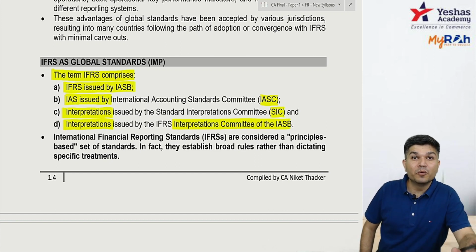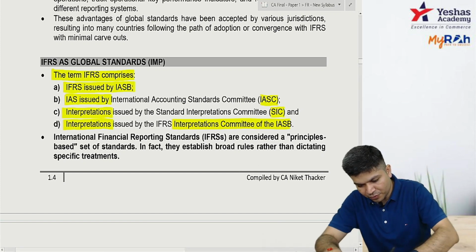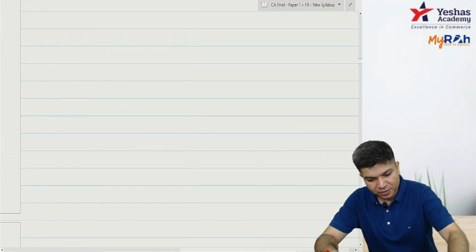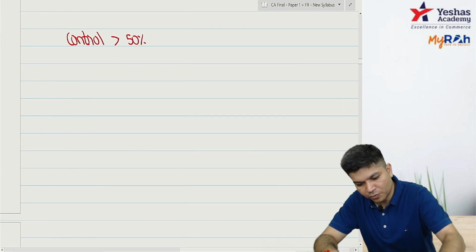Sir, when we hold more than 50% of voting power. Okay? So Abhilash says, sir, when we hold more than 50% voting power. So normally we say we have control when we hold more than 50% voting power.